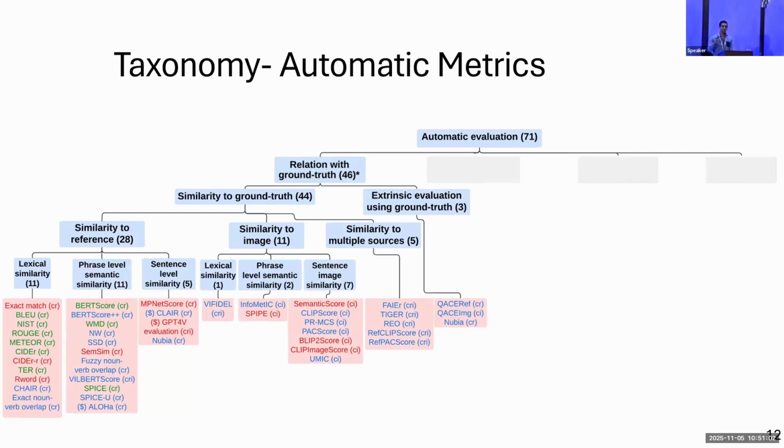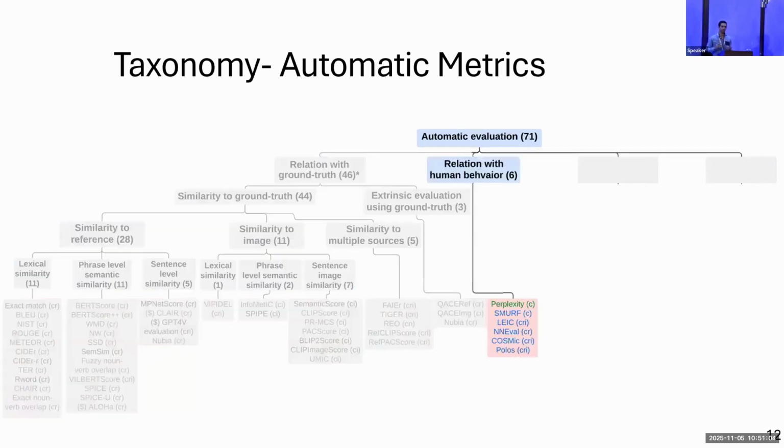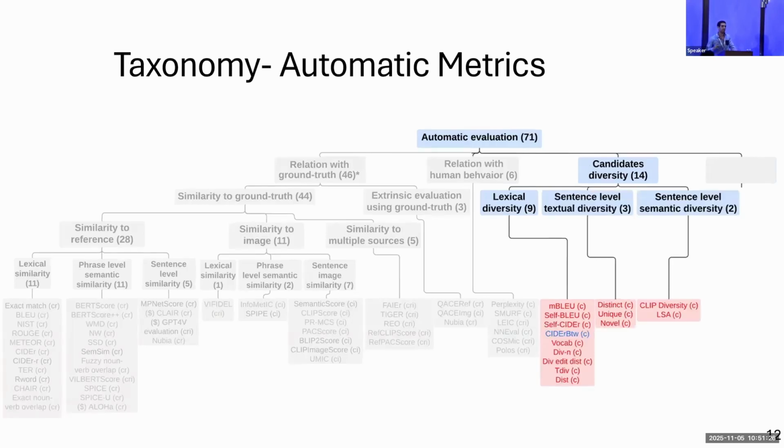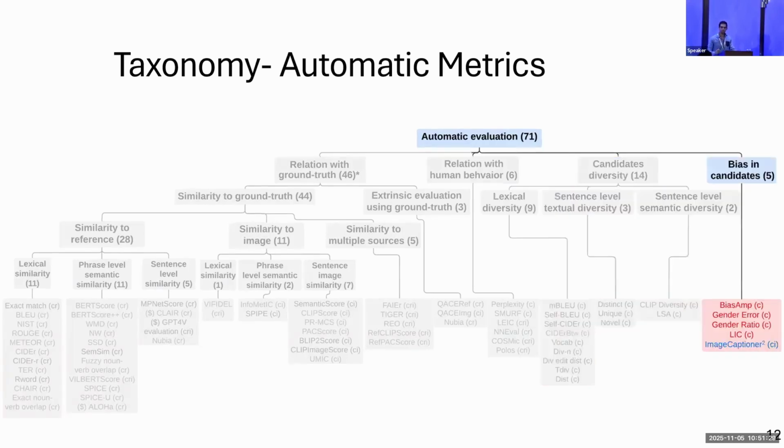Moving forward, the second top category evaluates the relation of the candidate caption with human behavior, for example, how human-like it is. The third top category measures the diversity in generated captions. For example, one subcategory uses lexical similarity metrics to compare the different generated captions and see how diverse they are. And here are all the diversity metrics. And finally, the last top category measures the bias in generated captions, where by bias I mean biases such as social, racial.